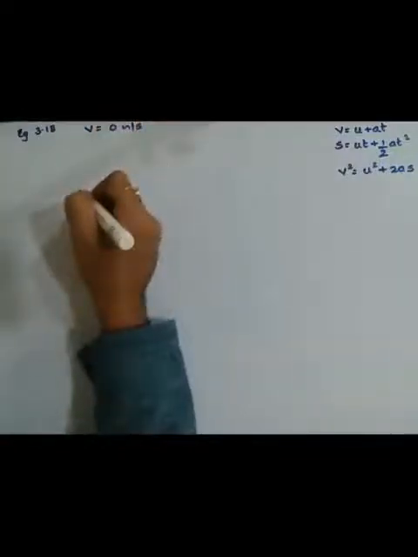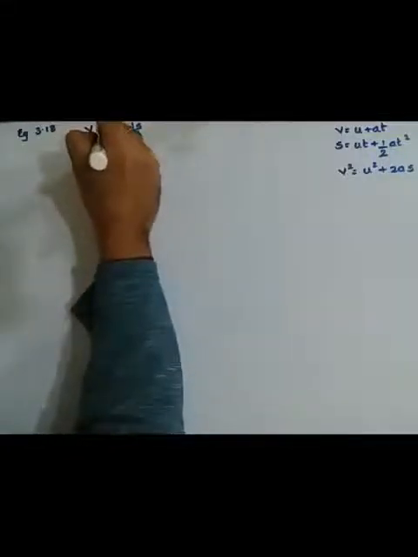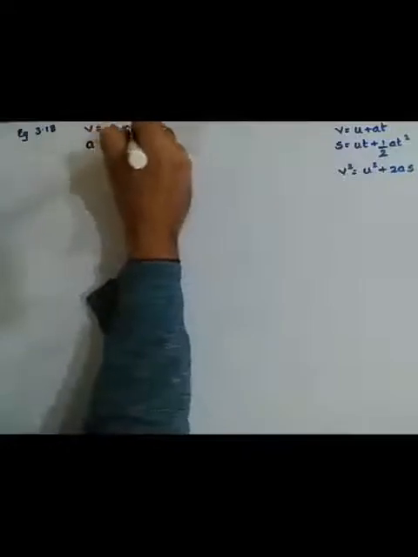The next question is example number 3.18. It says brakes are applied. When the brakes are applied, your final velocity v should become 0 meters per second. Brakes applied to a car produce a uniform retardation. Retardation means negative acceleration. It is minus 90 centimeter per second square.